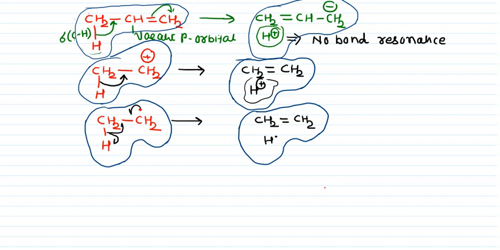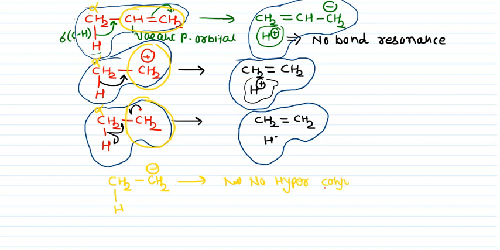Let us go here, and this is known as alpha carbon. This is known as what? Alpha carbon. Alpha to what? This system. Alpha to what? This carbocation. This is alpha. Alpha to what? This free radical. In case of CH2, H, CH2 and negative charge, there is no hyperconjugation. I can say there is no hyperconjugation, right?